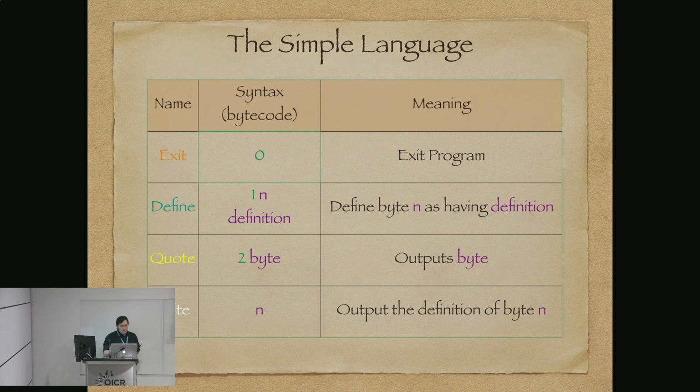And instruction 3 is quote. So bytecode 2 says just output the following byte. And lastly, any other byte that we have defined, we just output it, based upon its definition. And that's our language. That's enough to get started.